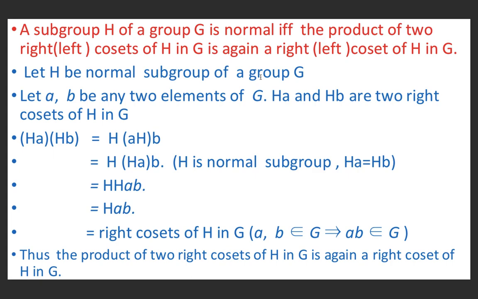Then in the converse part, we will assume that the product of right cosets is a right coset and we will prove that H is normal in G. So let H be a normal subgroup of G. Let a and b be any two elements of G. Therefore Ha and Hb are two right cosets of H in G. Ha times Hb can be written as H(aH)b. aH is equal to Ha because H is a normal subgroup, therefore Ha is equal to aH.